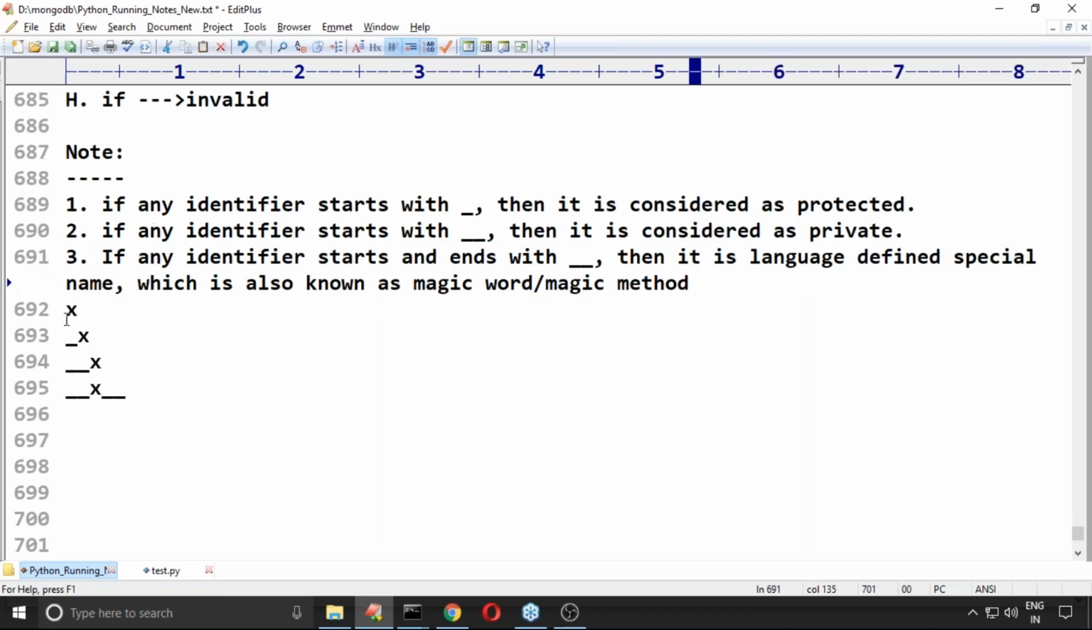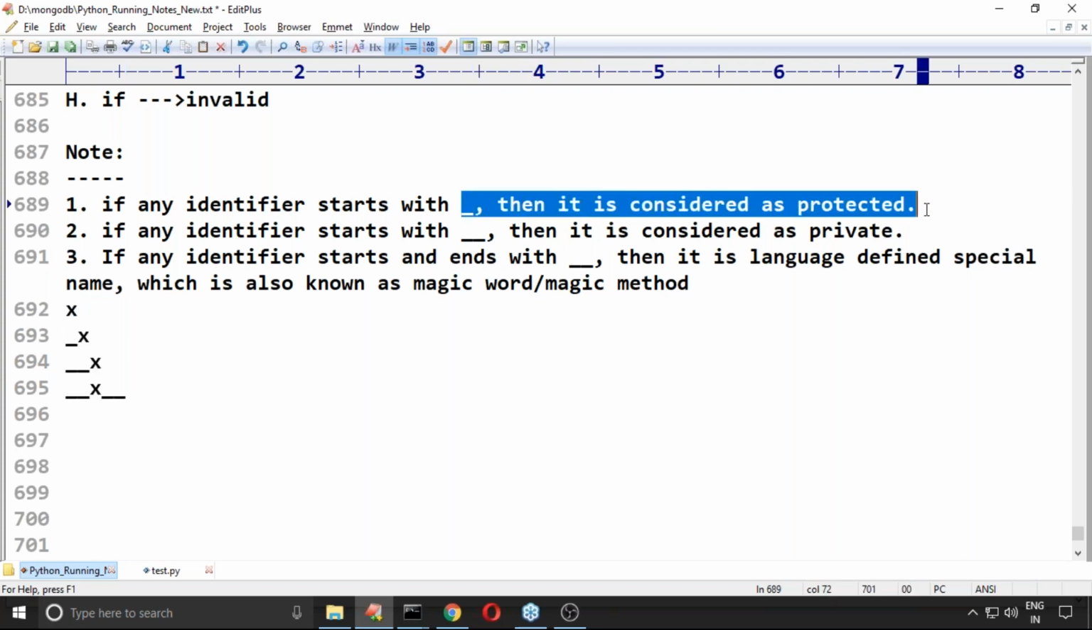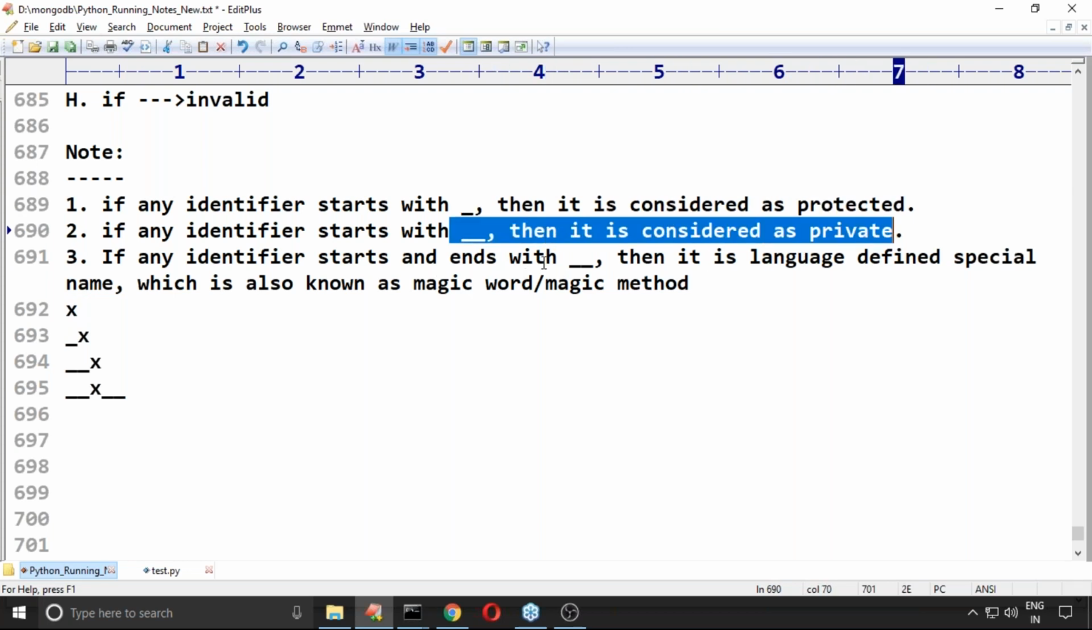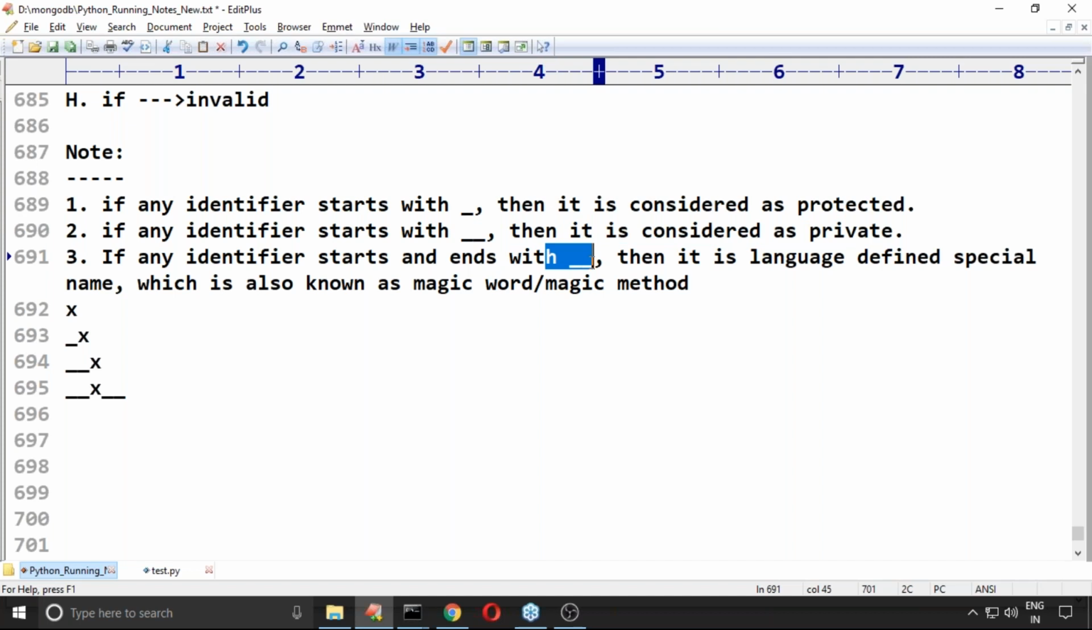So don't use the underscore symbol just for style sake, because there are small conventions for these underscore symbols in Python. Just observe that single underscore means protected, starting with double underscore means private, starting with double underscore and ending with double underscore is by default considered a language level magic word or magic method.